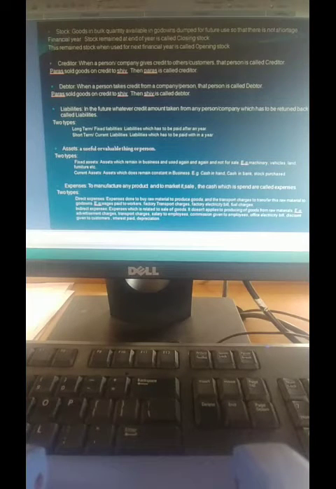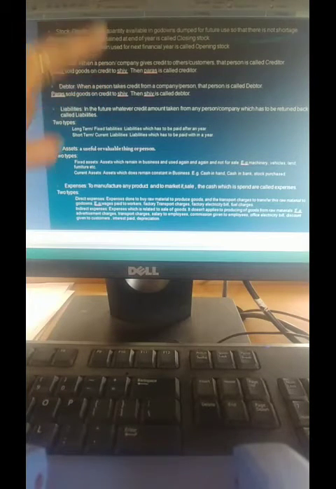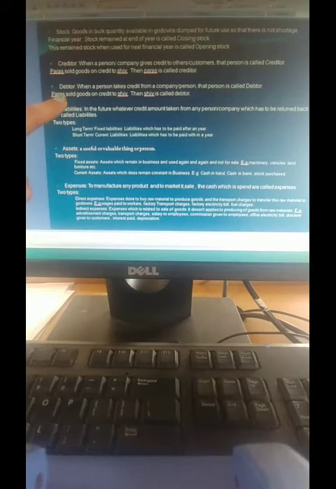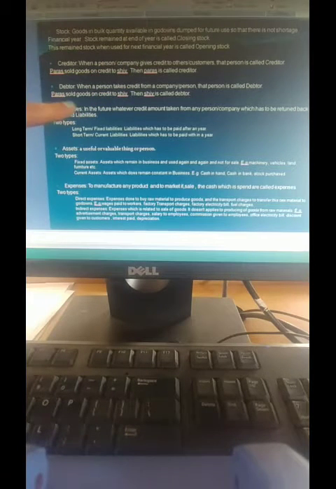Suppose I am a retailer, the customer takes credit from me, so my customer will be called as debtor. Same example: Paras sold goods on credit to Shiv. Here Shiv will be called as debtor, and Paras, as I told you earlier, is known as creditor.